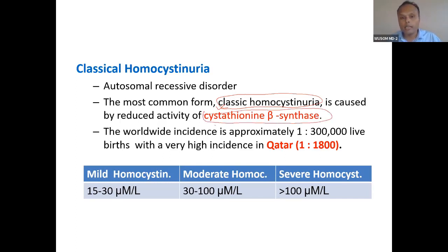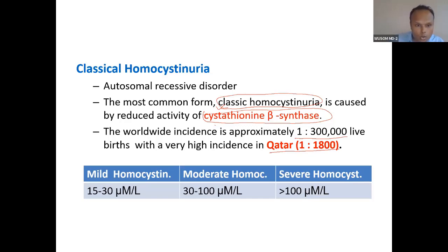The worldwide incidence is approximately 1 in 3 lakhs. It is a very low incidence, but again this becomes very important because Qatar has a very high prevalence. It is 1 in 1800.